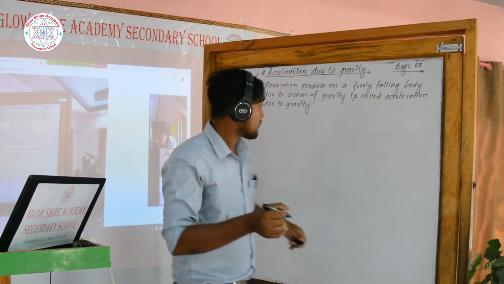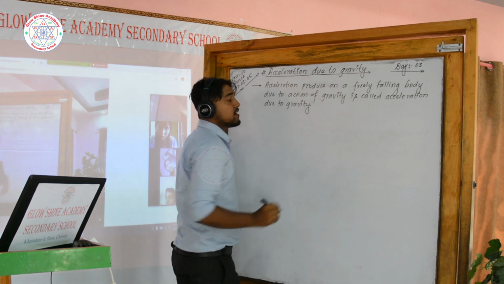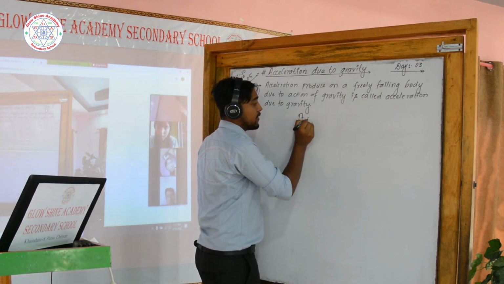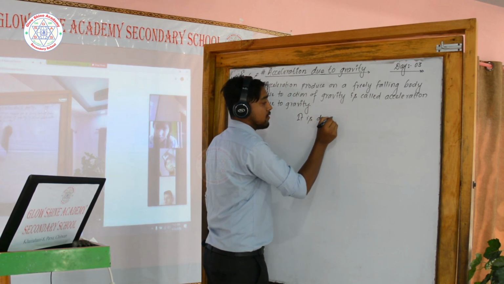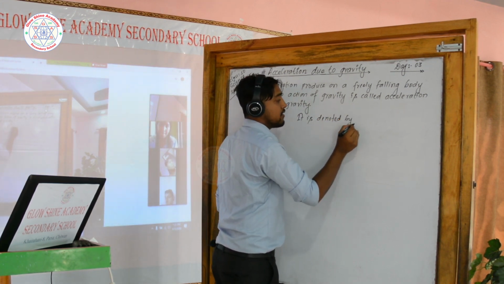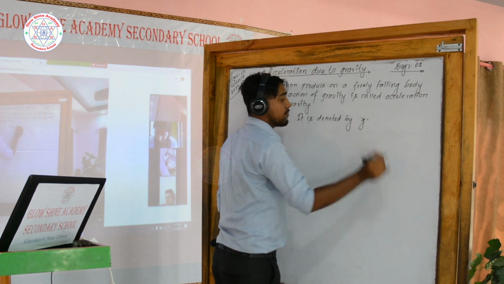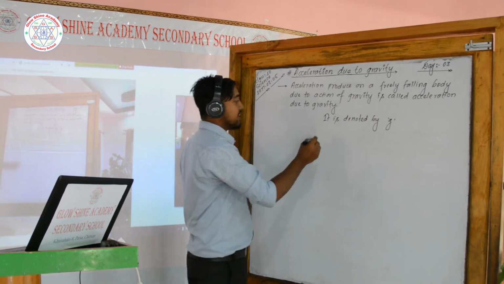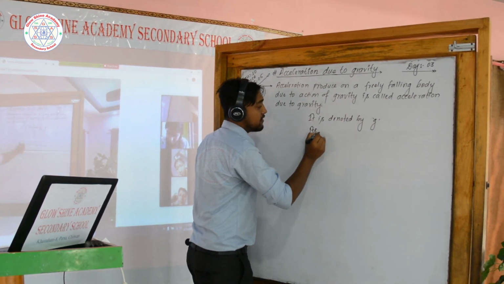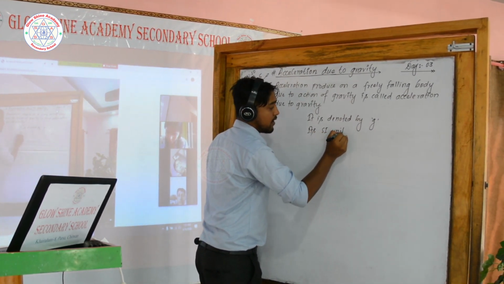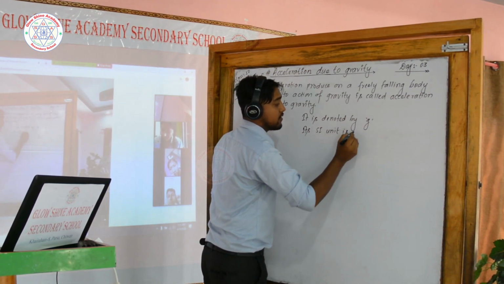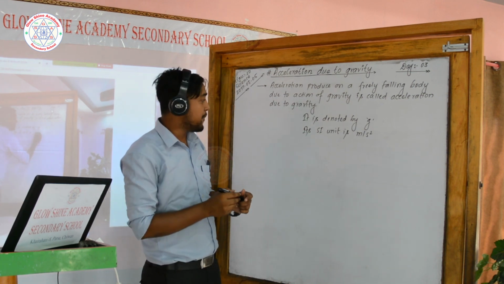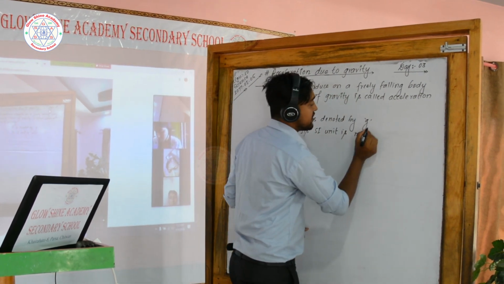Now look at here. Acceleration due to gravity is denoted by small g. Small g is the symbol of acceleration due to gravity, and its SI unit is meter per second square. Acceleration due to gravity is measured in meter per second square. It is its SI unit.